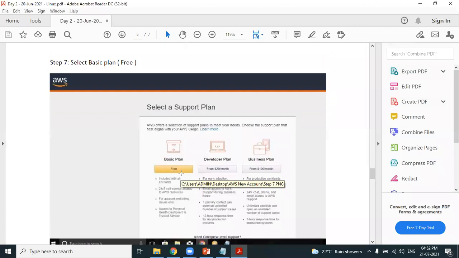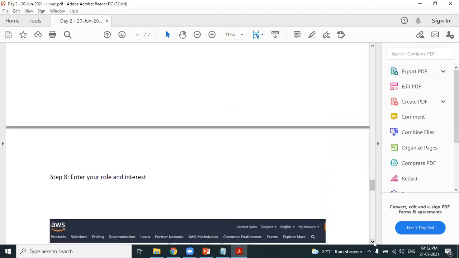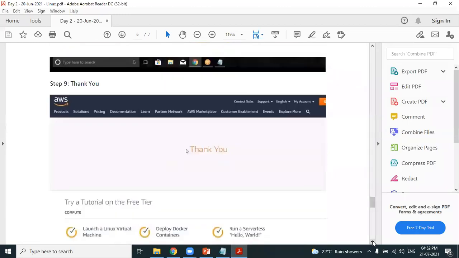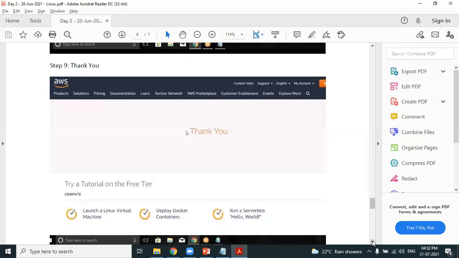How many months? If you create an AWS account, that particular account that is a basic account, you can use it for free for a period of how many months? 12 months. So select the basic plan. That's more than enough to learn DevOps and AWS. Enter your role of interest. Enter your platform. And you get a thank you message saying that you have completed the process of creating a new AWS account.